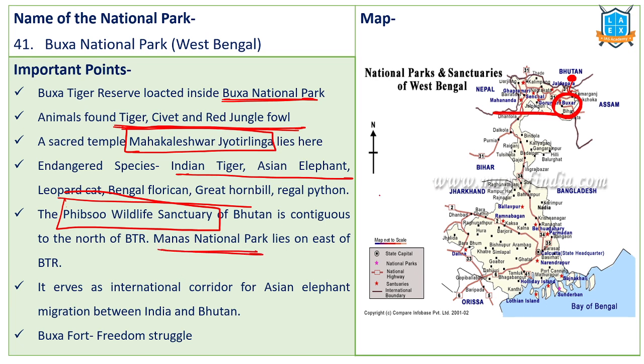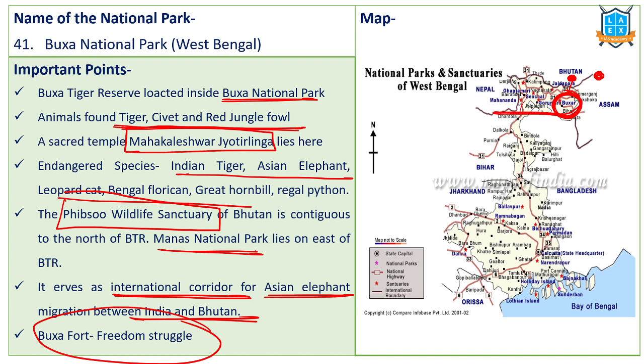Manas is located on the eastern side. Understand this: Manas on the eastern side in Assam, Phibsu in Bhutan, Buxa in West Bengal. That means this forms part of an international corridor for the Asian elephant species across the international border. And Buxa Fort is important because during the freedom struggle, many of the leaders were arrested and placed in this particular fort, Buxa Fort.